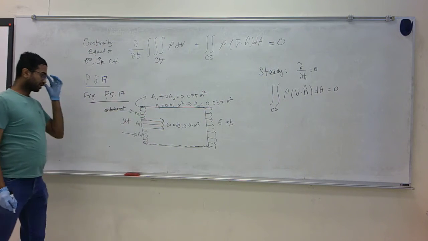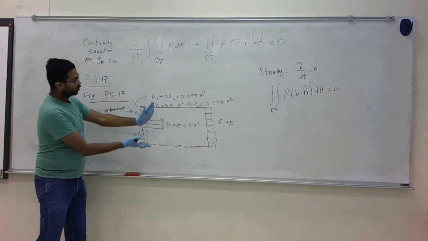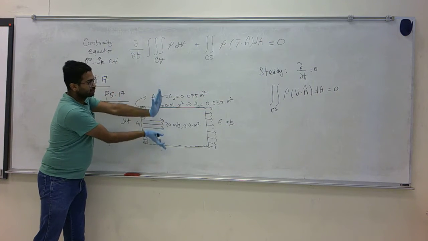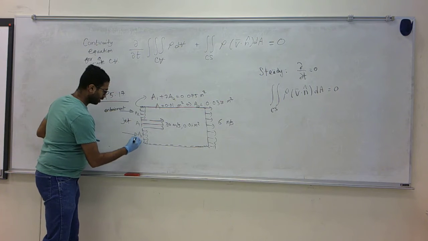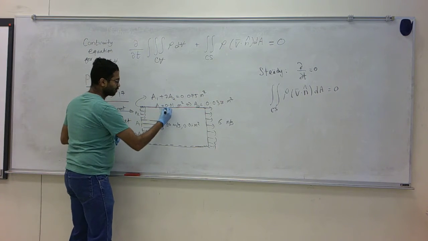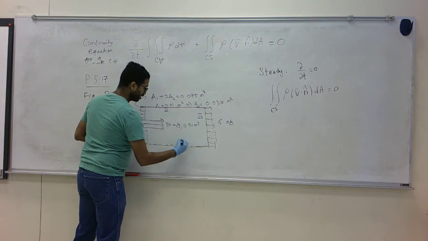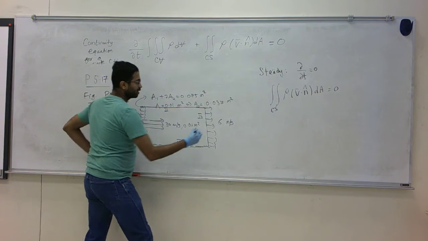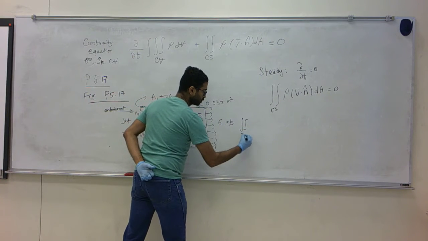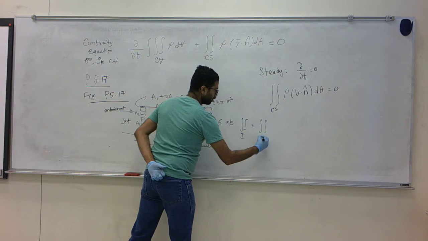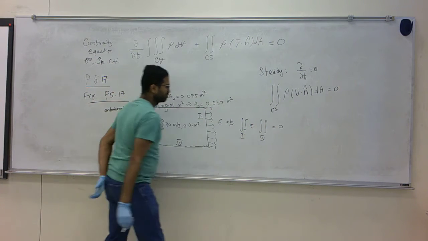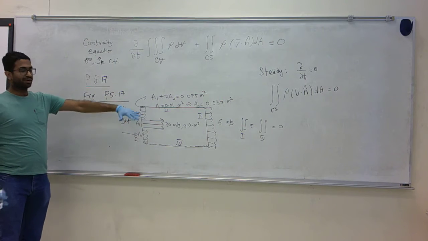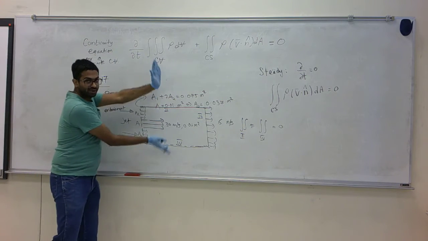There is no flow across these two surfaces. So if you split this integral into 4 parts, surface 1, surface 2, surface 3, surface 4, the integral over surface 2 and surface 4 is 0. Typically we don't even mention it, it's obvious there is no flow here.